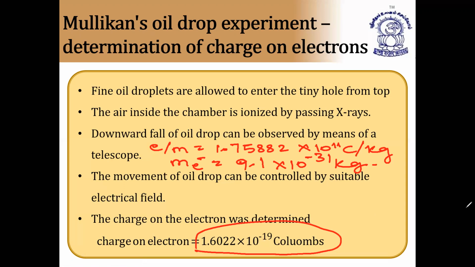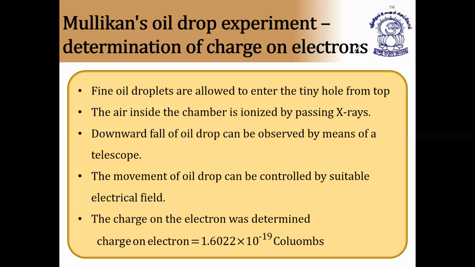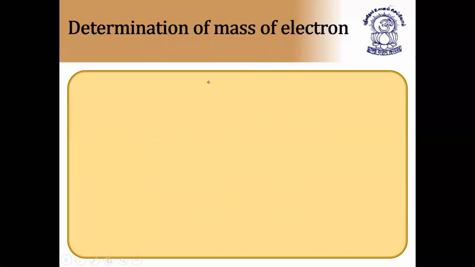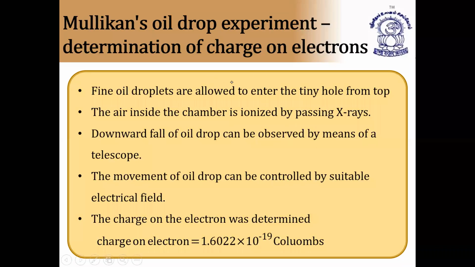To calculate the charge of the electron, we use the formula mass times e/m. The mass gets cancelled, so you'll get e. So you'll get the answer 1.6022 × 10^-19 coulombs. In this way, from Millikan's oil drop experiment, we have got 1.6022 × 10^-19 coulombs, the charge of the electron.